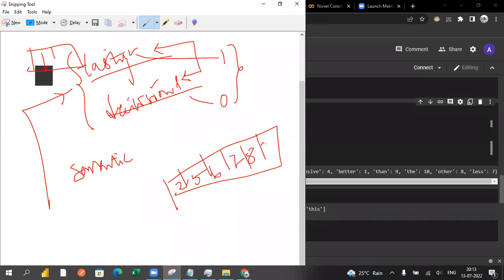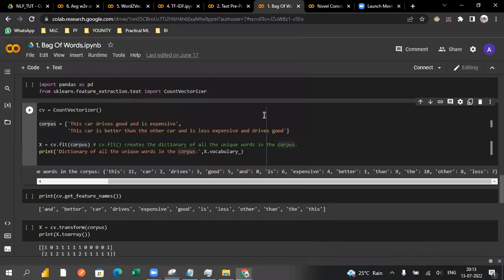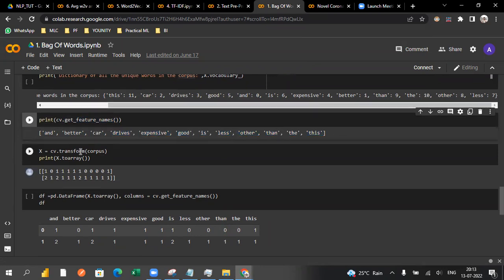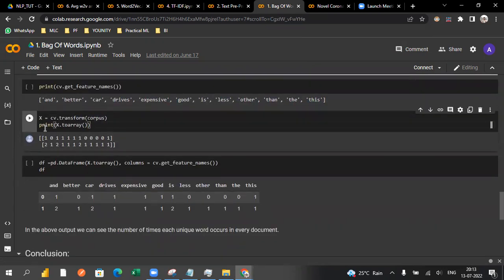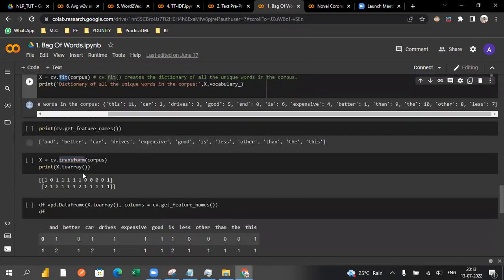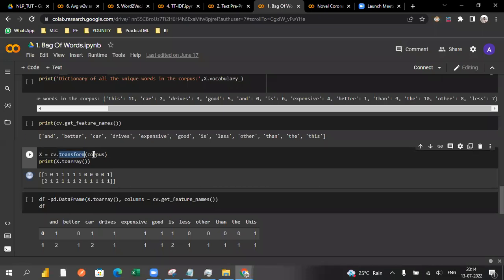So this representation is going to be helpful whenever you do some modeling. Okay, so if you want to know about the unique values from the sentences, you can directly use get_feature_names. You will get all the unique words available there. And if you want to represent it in array format, you can fit and transform. Here also you can do the fit and transform. I have given this here just for understanding, to see whether the transform works fine array wise or vector wise.